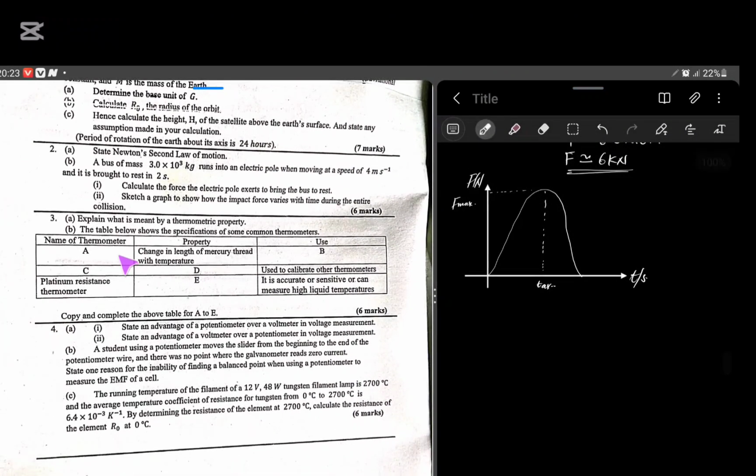Now, question 3a, explain what is meant by a thermometric property. B, the table below shows the specifications of some common thermometers. We have been given the thermometers in column 1, their property in column 2, and the uses or advantages in column 3. So we have to identify A right up to E. In A, for the first thermometer, they say the property is the change of mercury thread with temperature. So I have to identify A and B for the first thermometer.